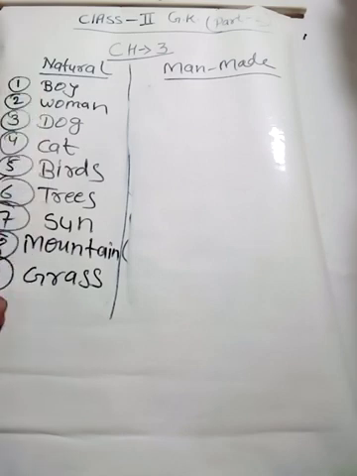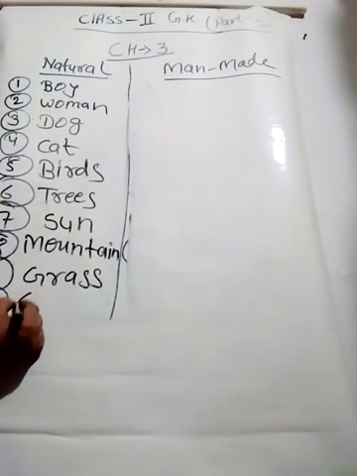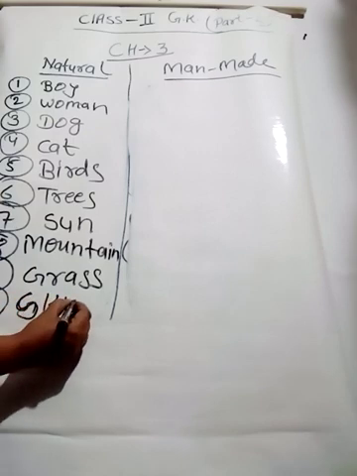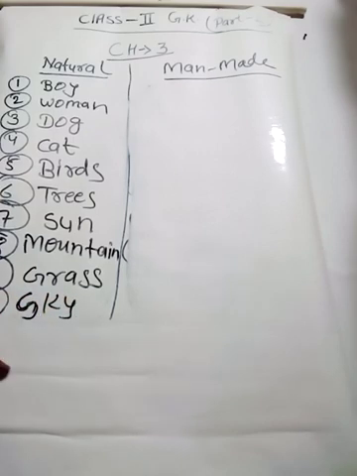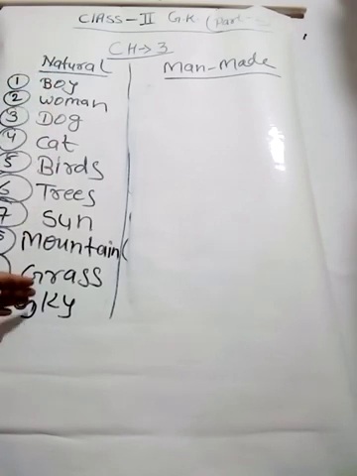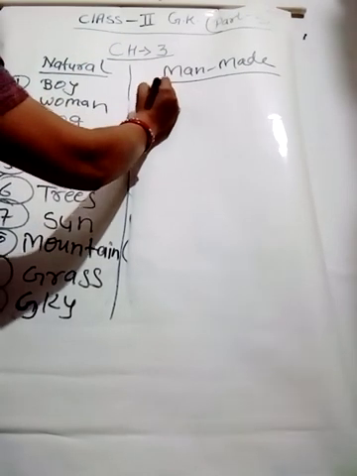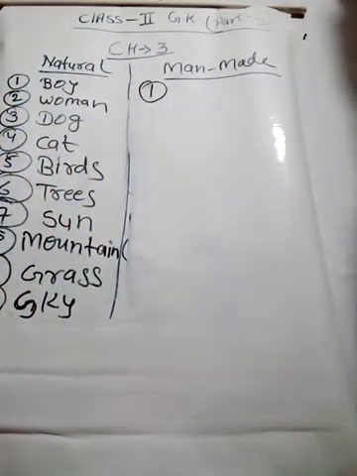Then you can see the sky. Ten things I am going to write: grass and then sky. Okay, so these are the natural things which you can write by looking at your book. The picture is given there. And now I'm going to write the names of man-made things.